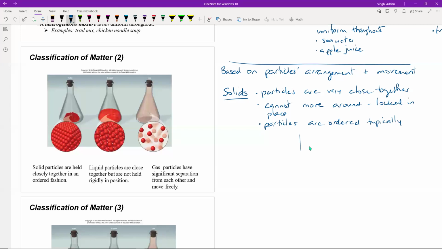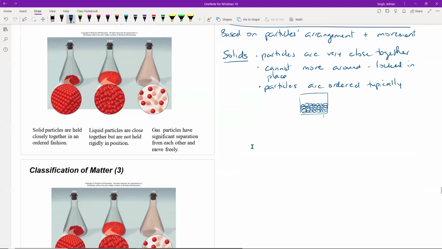Okay, so if I have an example, let's say a container here with a solid, if you imagine the solid particles being a sphere, they are packed very close together. You can't really get them any closer. And because they're so close, they can't really move around, right? So they're stuck in place. They can maybe vibrate a little bit, but they definitely can't move around the sample.